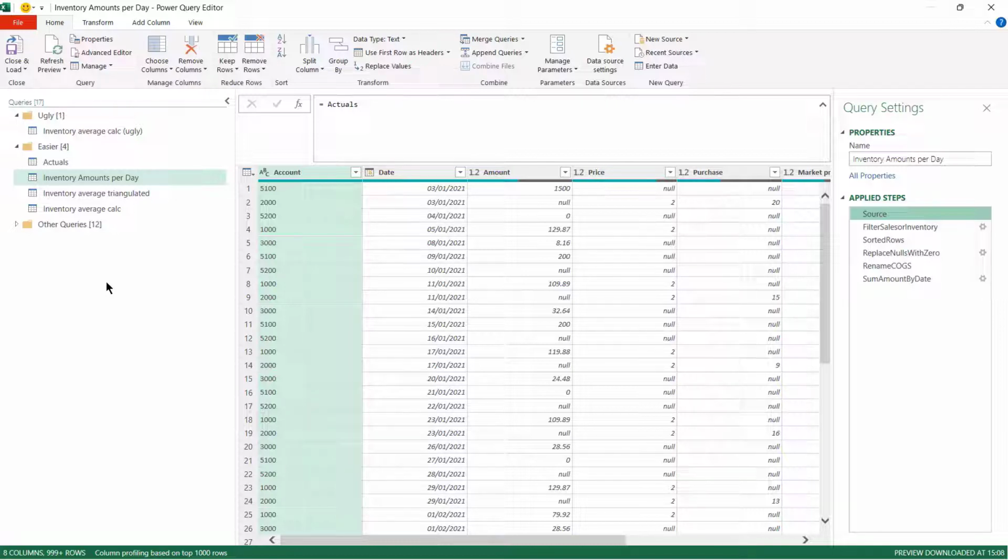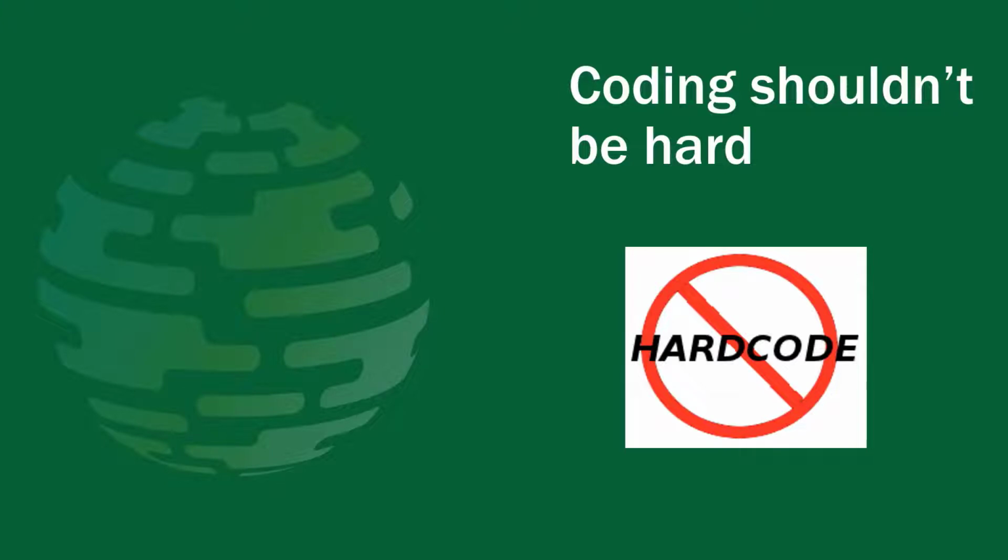As a former programmer, I can tell you one thing we shouldn't be putting into our queries is hard coding. So, is hard coding the sign of a lazy programmer? Well, yes and no. It's fine to hard code values when you're creating your queries. You're still building them, they're probably going to change, you might need to alter things, so it's okay at this point. But before you release your queries into the big wide world, then you need to take any variables and make them parameters so that whoever uses the queries can easily change them.